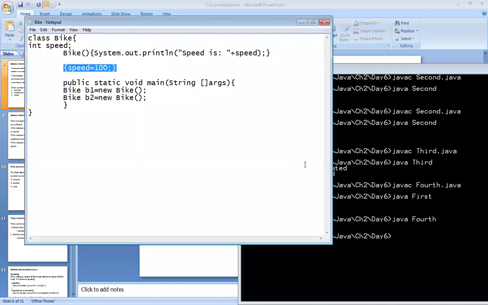Okay, now what will be the answer for this program? You can drop it in the chat box also, no issues. Yes, what will be the output for the program? Okay. Anybody else who wants to give the answer?